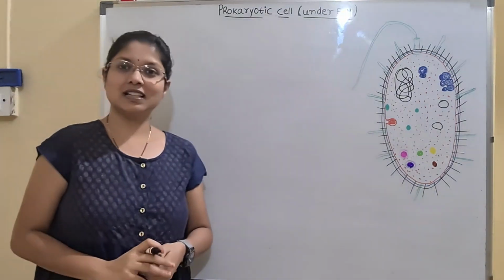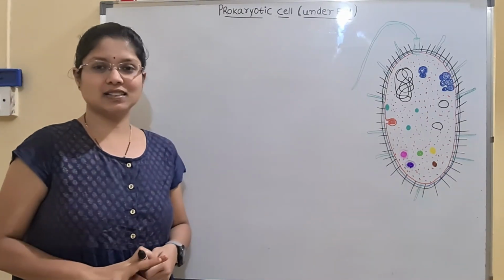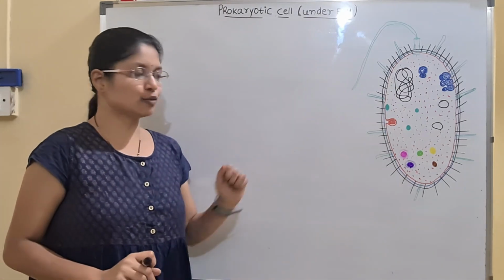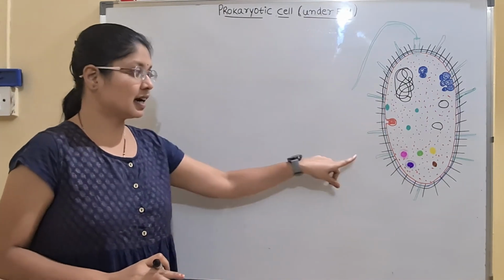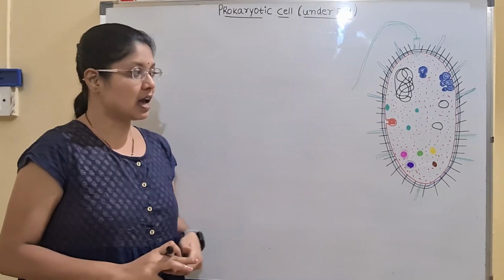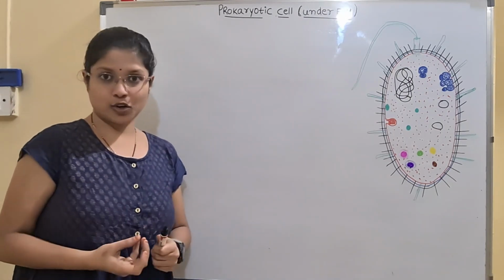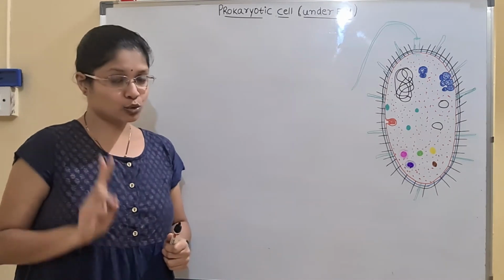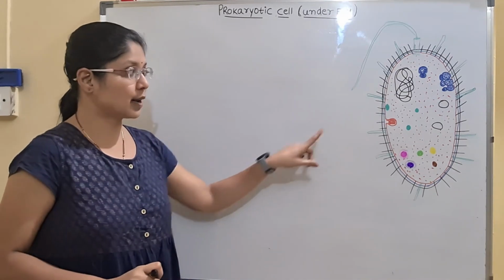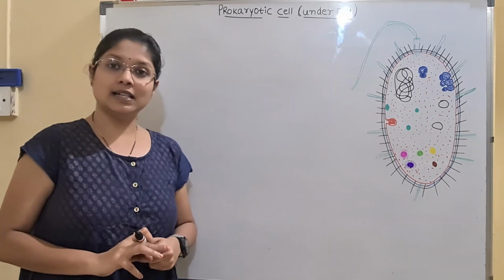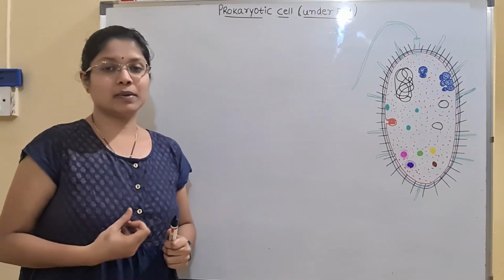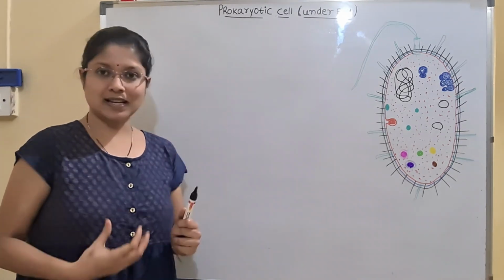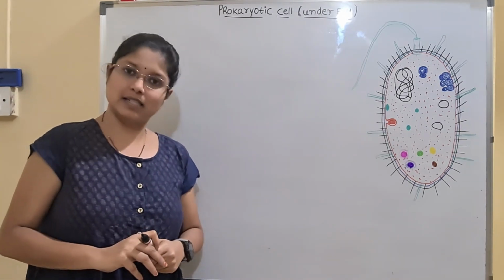Hello students, in the last topic we have discussed the plasma membrane extensions. We have done with the inclusion bodies and we have seen the flagella, fimbriae and other structures, gas vacuoles that are present inside the prokaryotic cell. Now we have only two components left here. One is the ribosome and the other is the DNA. Both of these we will try to finish in this topic. I will do ribosome first and later I will discuss the DNA.